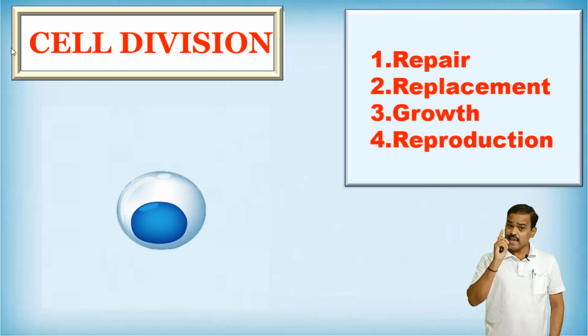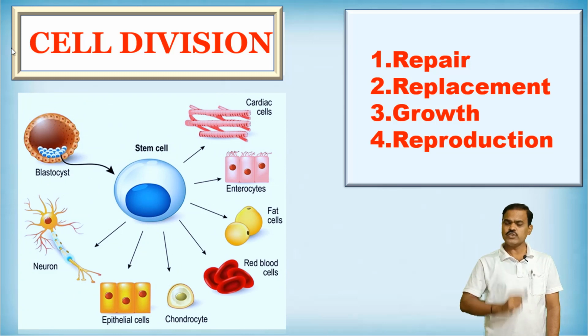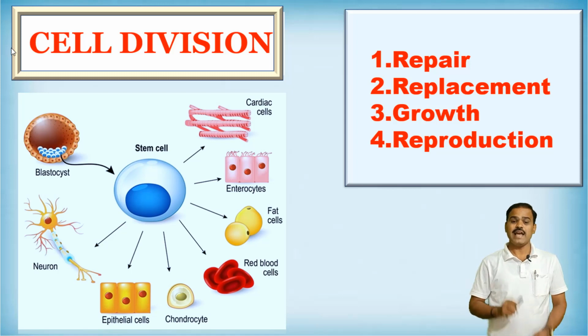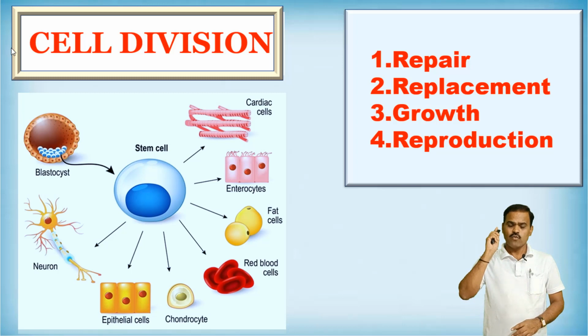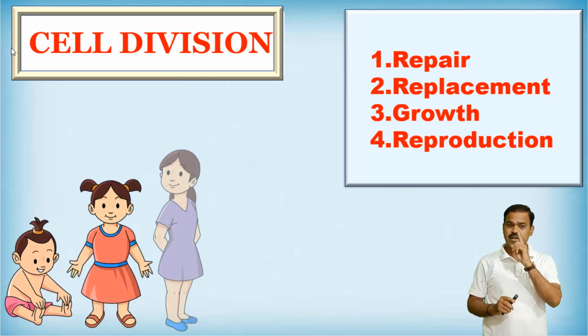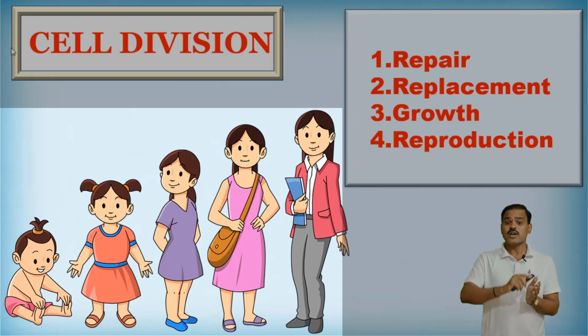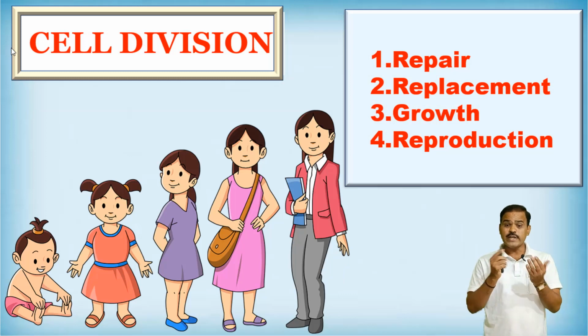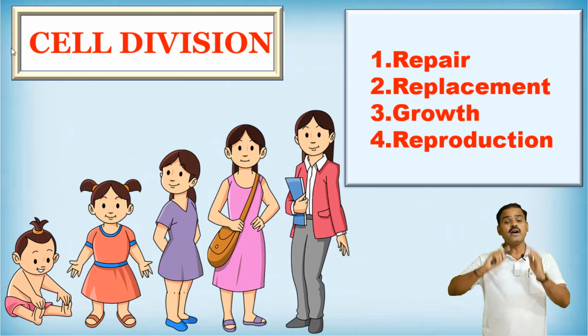Dear friends, cell division is responsible for the following factors: repair of cells and tissues, replacement of damaged cells, growth of the cell, as well as reproduction of the living organism. So dear friends, once again we are discussing one example which depends upon growth. You are looking, there is a girl. That baby girl is growing gradually. But how is it possible? Because of mitotic cell division, that is called the growth of the cell.